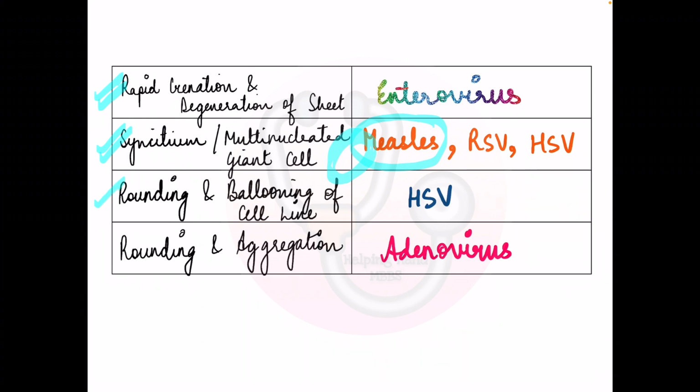Okay, then we have rounding and ballooning of cell line, which is seen in HSV. Then we have rounding and aggregation, which is seen in adenovirus. Okay, let's repeat once more. You can close your eyes and then listen, then you can repeat it yourself. So there's rapid crenation and degeneration of sheet seen in enterovirus, syncytium and multinucleated giant cell formation seen in measles. Then we have rounding and ballooning of cell line, which is seen in herpes simplex virus. Then we have rounding and aggregation seen in adenovirus.